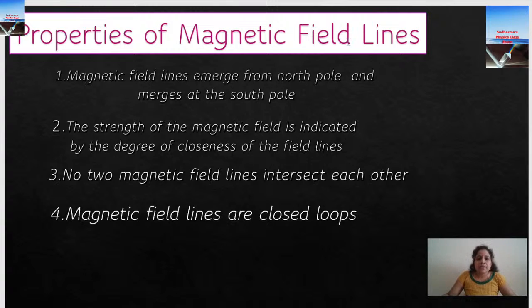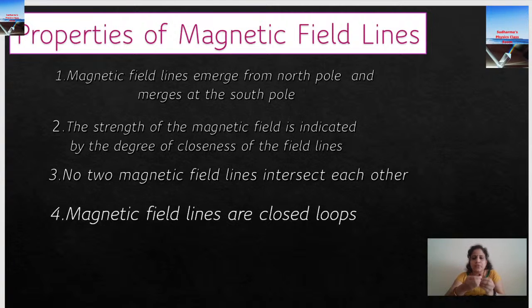Now there are some specific properties for magnetic field lines. What are the properties of magnetic field lines? Very, very important. See, these properties of magnetic field lines are applicable for all types of magnets. No matter whether it is a bar magnet or a horseshoe magnet, every magnet, whether it is made of electric current, an electromagnet, whatever it is, all these properties are applicable for that also. So the first property is magnetic field lines emerge from the north pole and merge at the south pole.